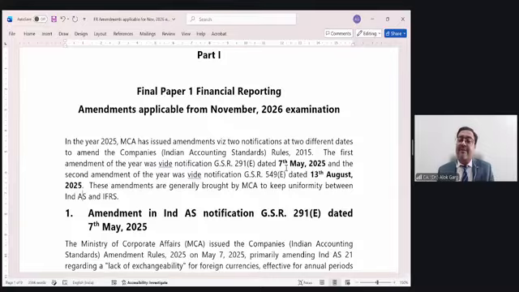But what happens if a currency does not have exchangeability? Then how will you find the spot rate? For example, if you have a subsidiary in Nepal and that Nepali subsidiary is in Nepali rupees, and this currency is not exchangeable, not tradable, then how will you find the spot rate?